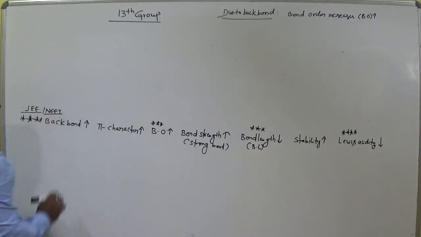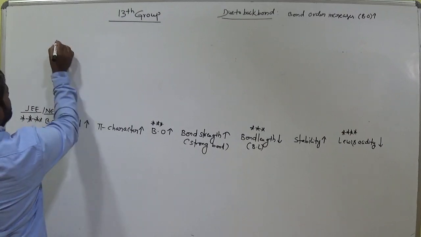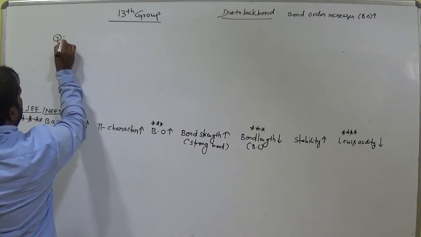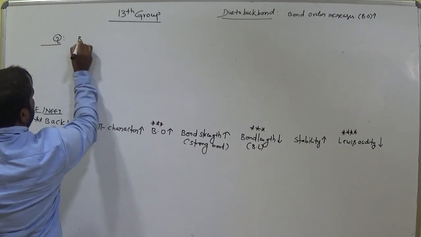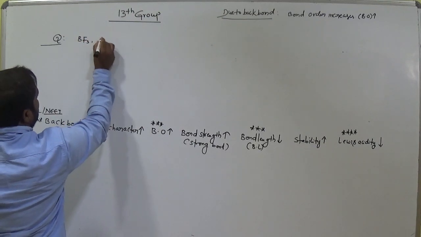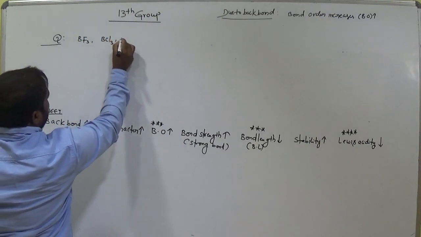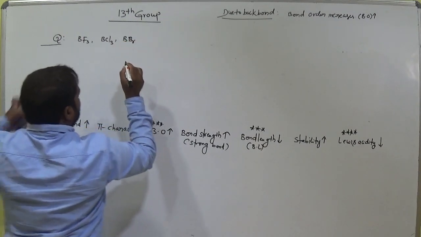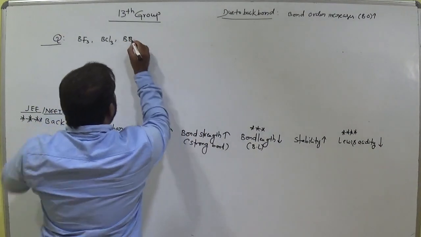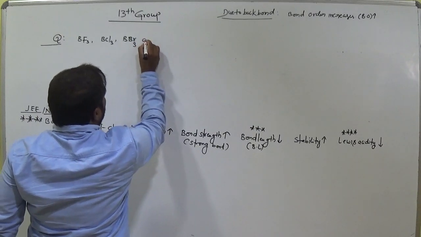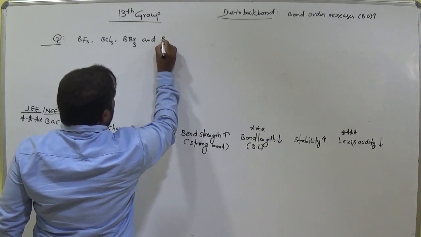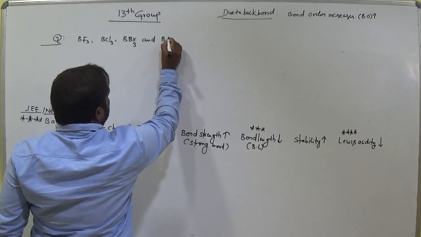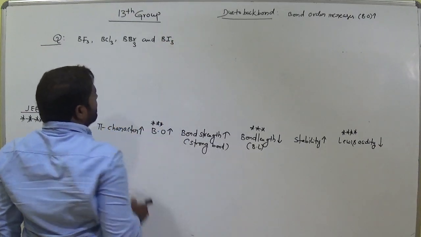Now, question number 1. Boron trifluoride, boron trichloride, boron tribromide, and boron triiodide. Am I right?